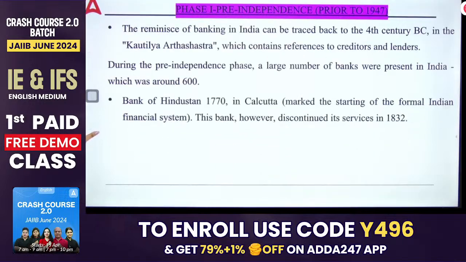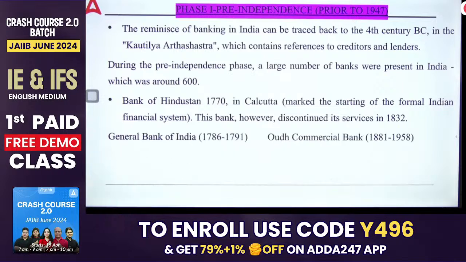Now, Bank of Hindustan was the first bank established in the country, and this is the first bank which created the formal financial system in the country. So do remember, Bank of Hindustan is the first bank of our country, introduced in 1770, which created the formal financial system of our country. Okay, apart from that, the General Bank of India in 1786 and Audh Commercial Bank in 1881 were introduced. Audh Commercial Bank was the first bank started with limited liability, and that was the first bank which ended because of the limited liability only.